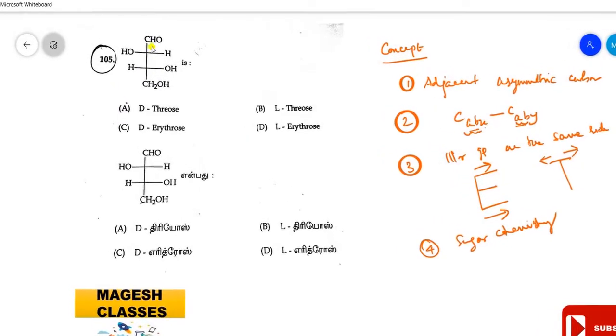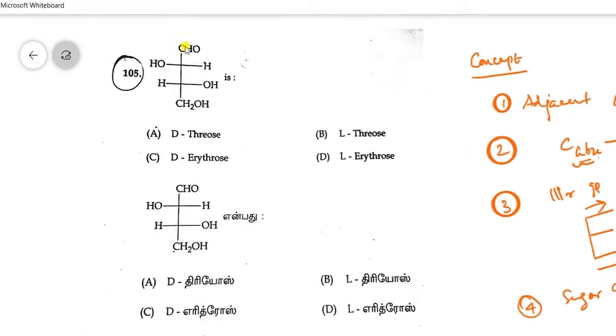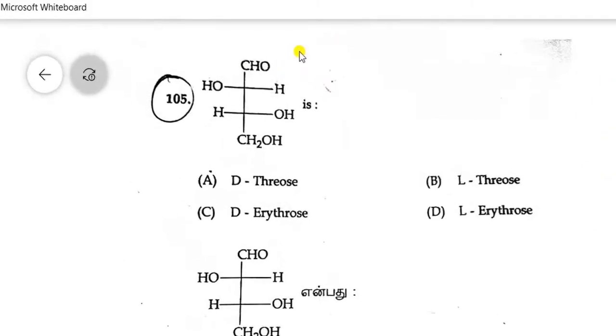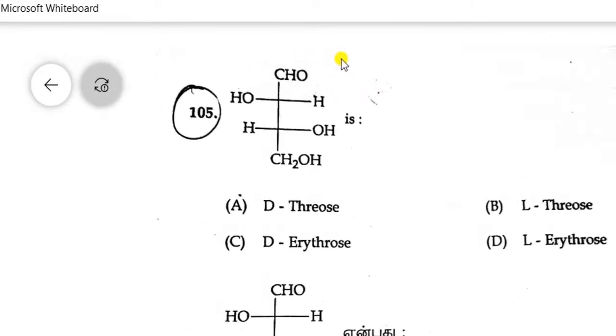Here, it is the erythro form or the threose form. So it is in the form of AB, AB. So see here, suppose it is A, it is B, it is an asymmetric carbon, it is A, and it is B, and this is the Y group, and this is the Y group. Then this compound can be named as erythro or threose form.